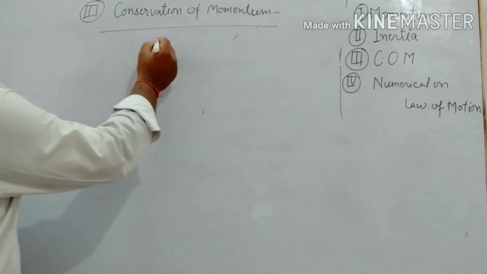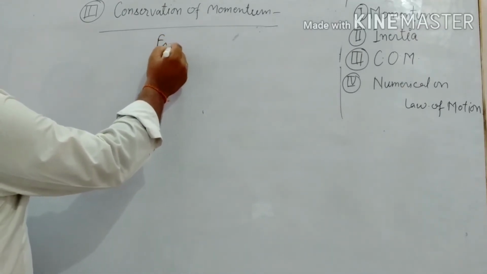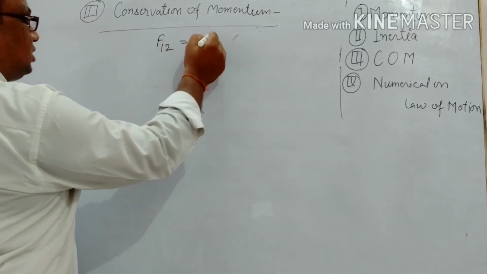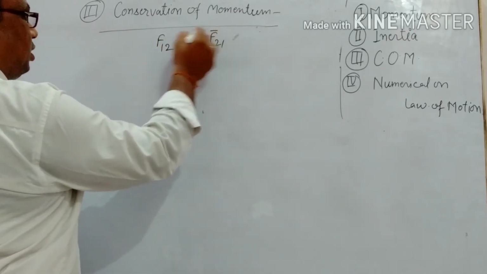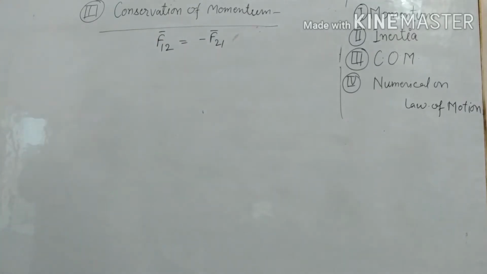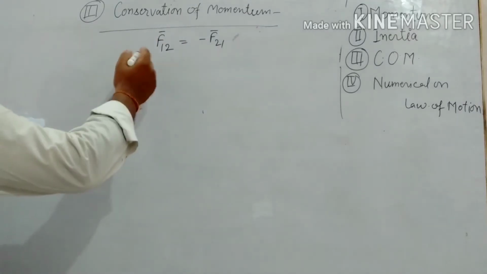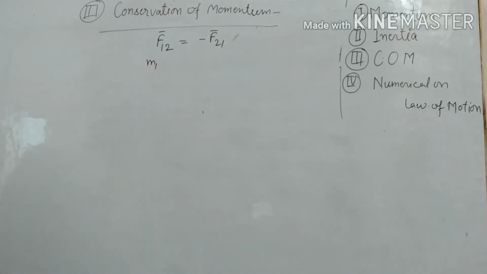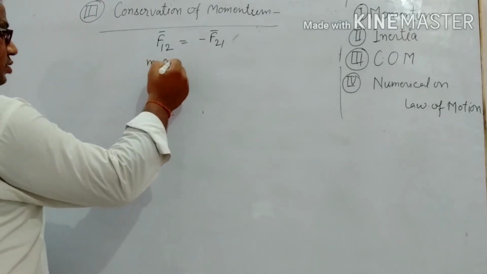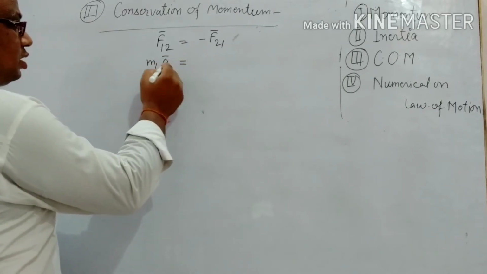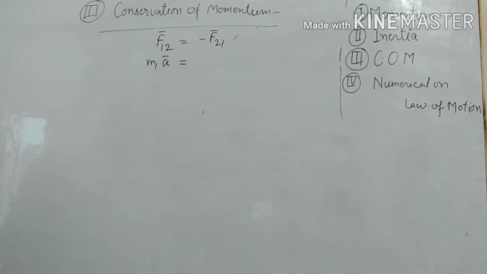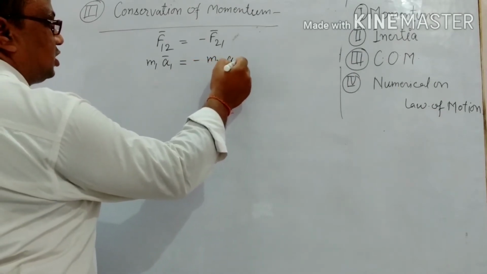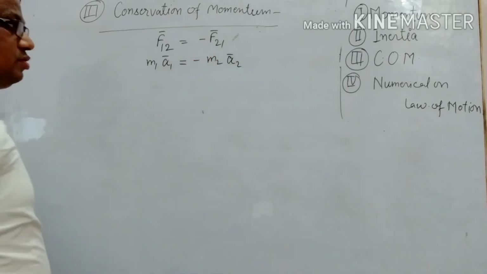Here the force F12 is equal to minus the force F21, okay. Now the force F12 is the mass of 1 into the corresponding acceleration of 1, and similarly the mass m2 and its corresponding acceleration, clear.